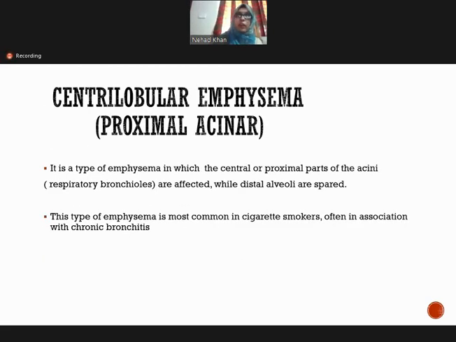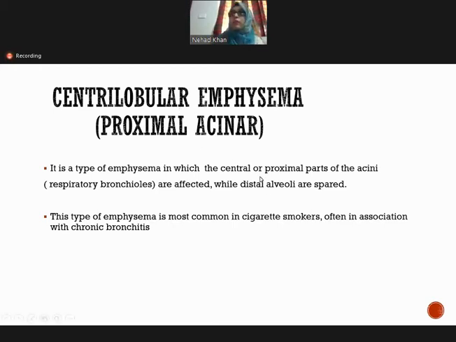First, the centriacinar or the centrilobular emphysema, which is also known as the proximal acinar emphysema. So in this type of emphysema, the central part, as the name tells you, the centriacinar or the centrilobular, it means that the central part of the acini or the proximal part of the acini is involved in centriacinar emphysema.